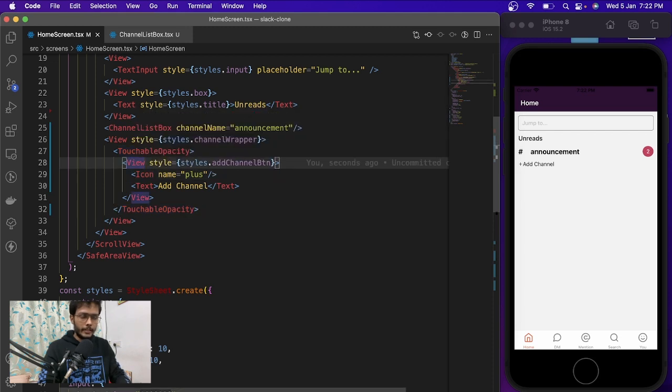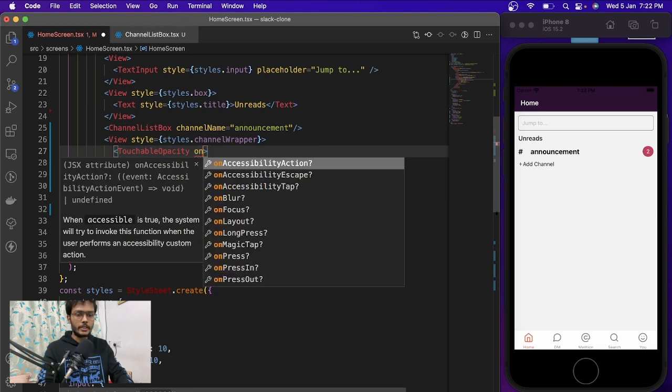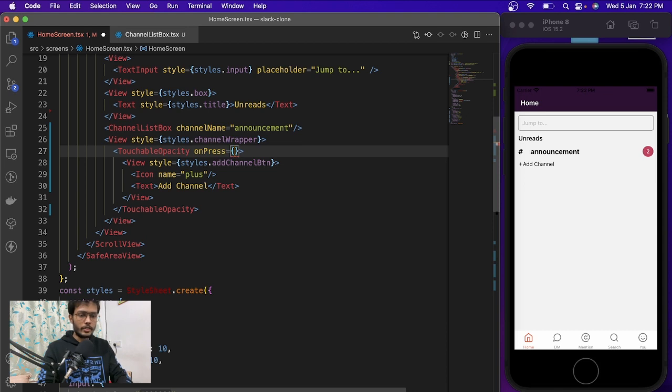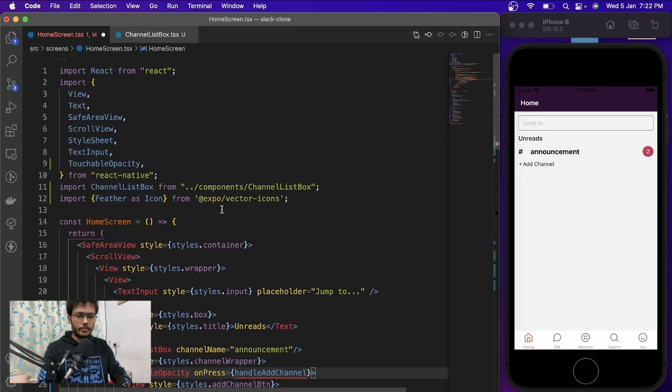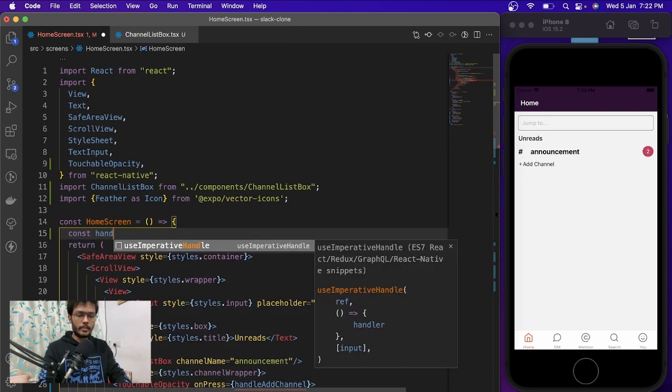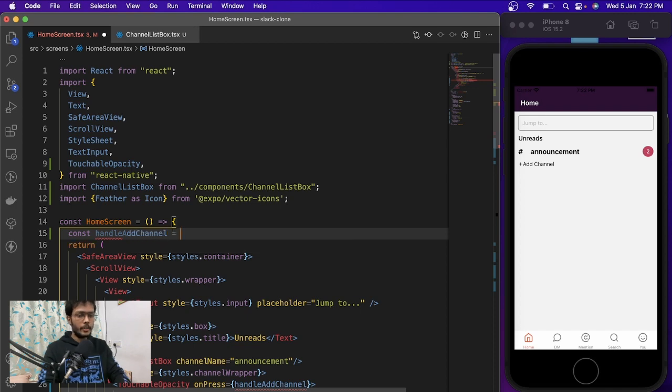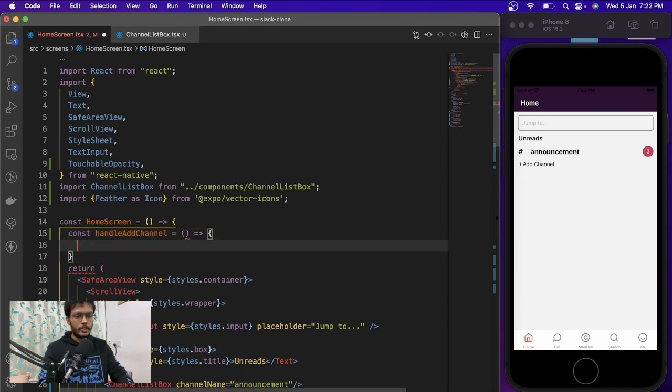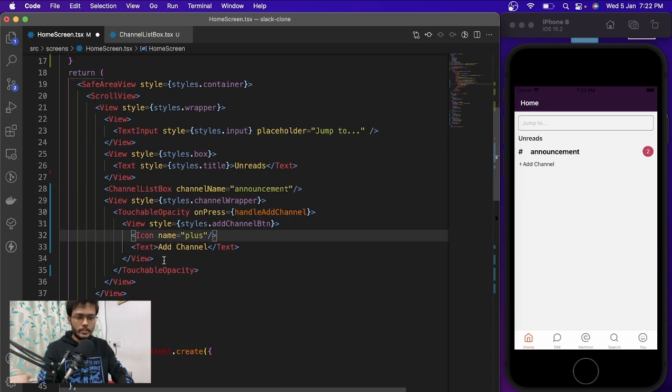So to do that, let's have an onPress first, and handleAddChannel. Let's create something over here, handleAddChannel. For now it will just return true. Okay, that's okay. And now this icon size should be, I think, 20.